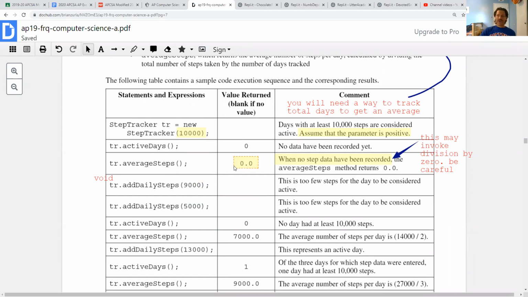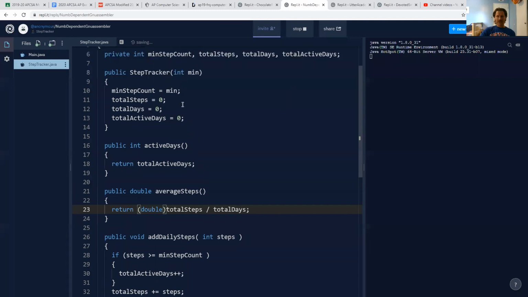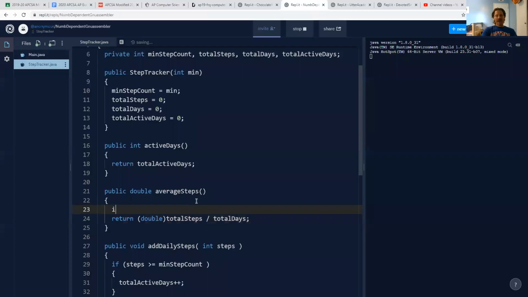No, why would it crash? Well, in Java, if you divide by 0, you actually get a runtime error with ints. So dividing by 0 is really bad with ints, okay? And we don't ever want to allow a 0 division. And that's exactly what would have happened to this step tracker. If prior to addDailySteps being called, which is where we maintain the state of our object, you called averageSteps, well, notice that the initial values for total days and total steps were both 0. And all of a sudden, this would become 0 divided by 0. And if I want to prevent that, I actually have to just protect it with an if.